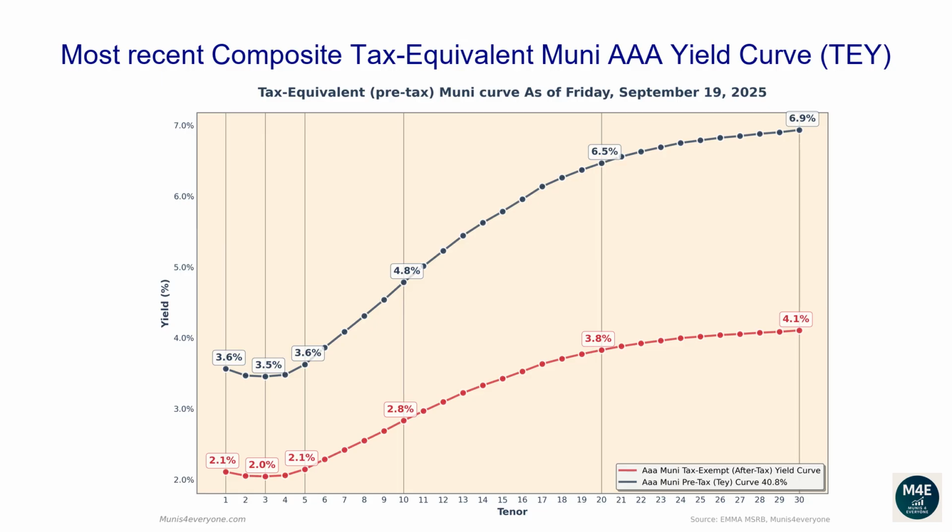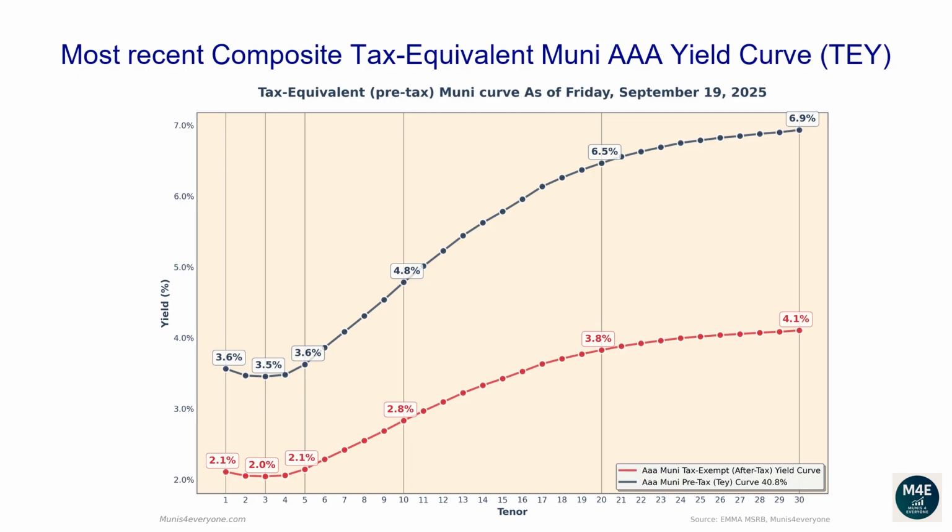Why would you care to see the tax-equivalent version of the Muni yield curve? More on this later. Let's first go over the pre-tax, aka tax-equivalent yield curve. The one-year tax-exempt yield is 2.11%, corresponding to a 3.56% tax-equivalent yield for investors in the top tax bracket.